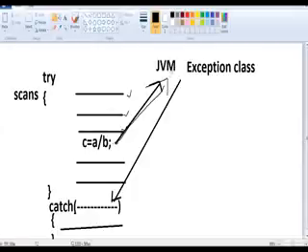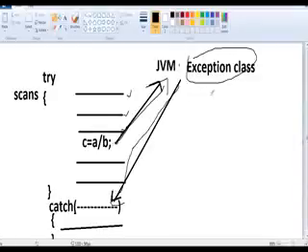Okay, the JVM handles that exception. Handle means it provides the exception information and sends it to the catch block, and that total information is stored in the exception class object. Here you can get that exception information.